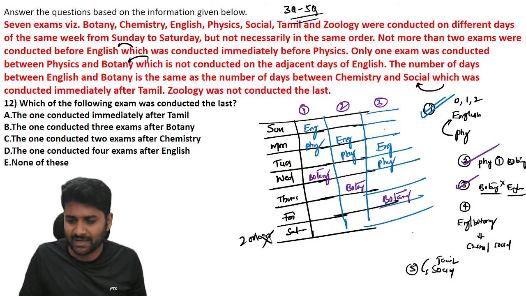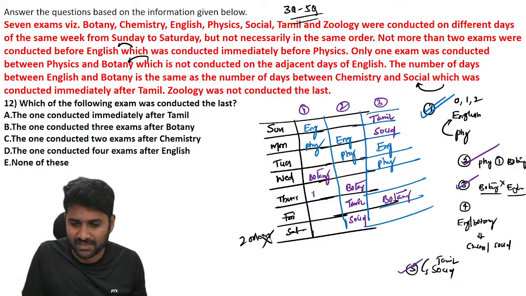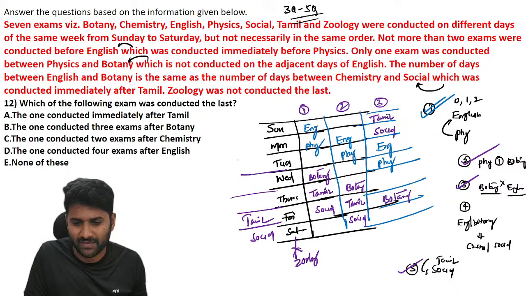Now, we need an immediate case. Tamil is immediately after social, so we need consecutive places. This is the only possibility: Tamil and social. In this case, Friday and Saturday is possible. So here again we have two different cases. Let us say this is Tamil and this is social. One more case: this is Tamil. Remember that you cannot place zoology here. We have another case: this is Tamil and this is social.